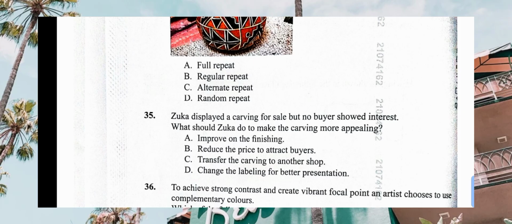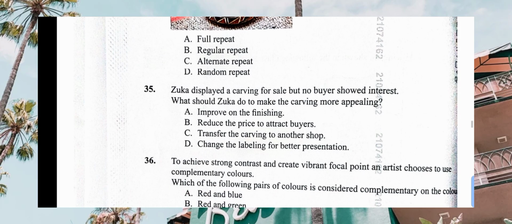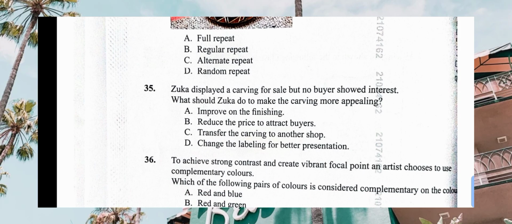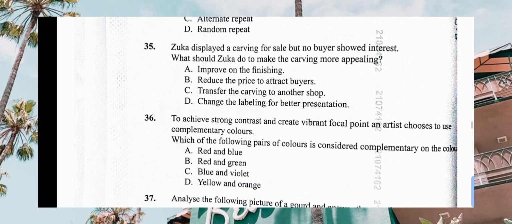Then number 35, Zuka displayed a carving for sale, but no buyer showed interest. What should Zuka do to make the carving more appealing? Improve the finishing, maybe. Reduce the price to attract? No, you should not just reduce the price. Transfer the carving to another shop, not necessary. Change the labeling for a better presentation? No. Maybe the finishing of the item was not that appealing, so you check on improving the finishing of your artwork. Then the correct answer will land to A.